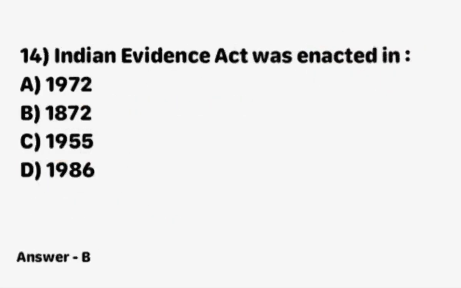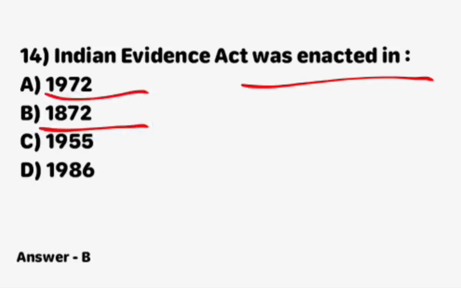Next question, Indian Evidence Act was enacted in first option 1972, B option 1872, and C option 1955, and D option 1986. Right answer is option B, 1872.